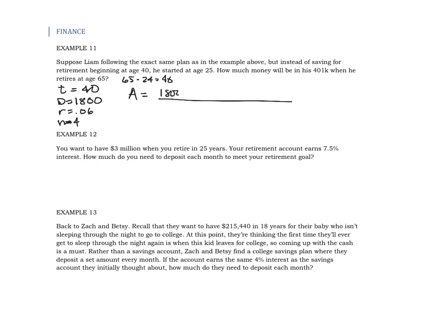So 1,800 times 1 plus 0.06 divided by 4, raised to the 40 times 4, or 4 times 40, I guess I should have said. Okay, and then minus 1, all divided by 0.06 divided by 4. Again, if you don't have the fraction capability on your calculator, 40 times 4 gives us 160, if that's your thing.